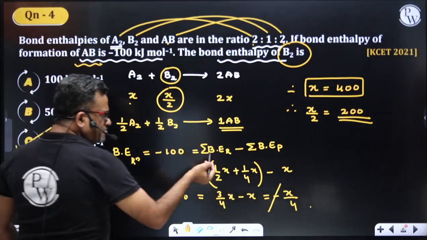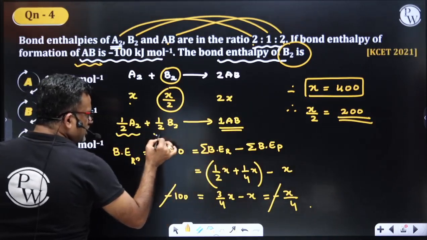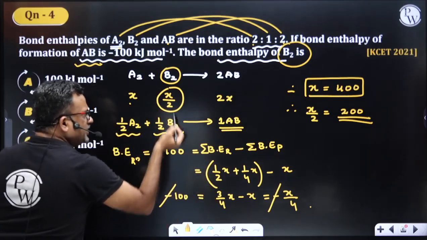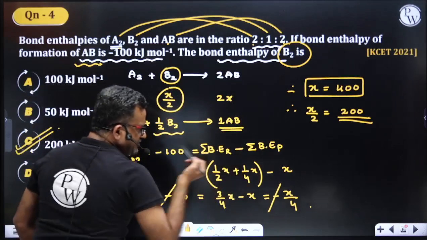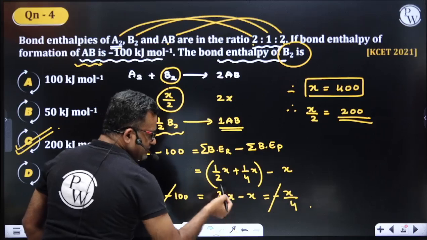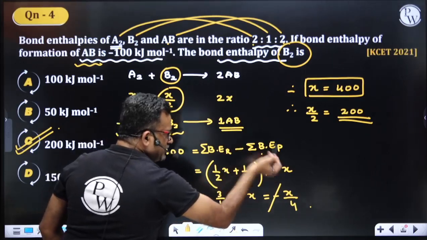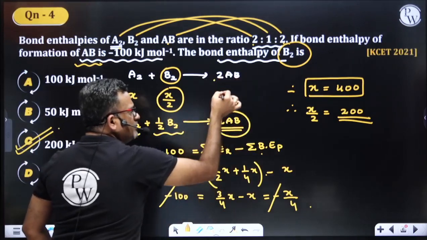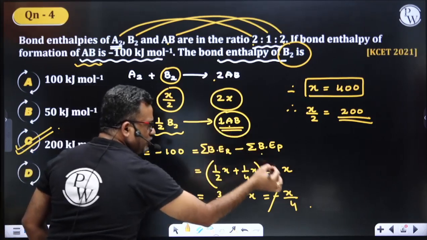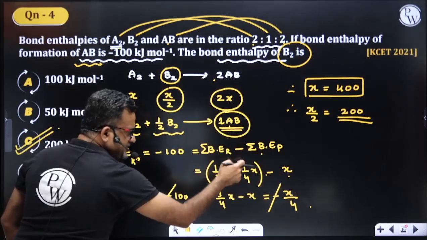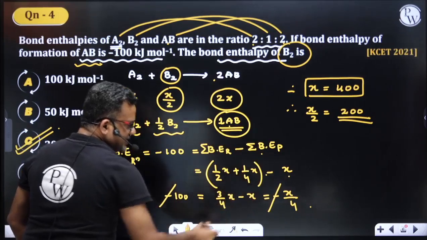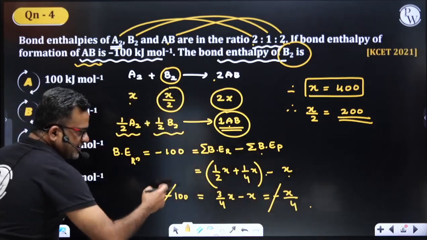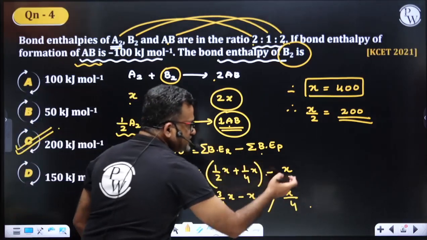Look here. Bond enthalpy of reactants: half A2, half B2. A2 is x, half of x; half B2 is x by 2, half of x by 2 is x by 4. Half x plus 1 by 4x is 3 by 4x, minus bond enthalpy of product. Product is 1 mole of AB. For 2 moles of AB, bond enthalpy is 2x. For 1 mole of AB, it is x. 3 by 4x minus x is nothing but minus x by 4. So minus 100 equals minus x by 4, the minuses cancel. X is equal to 400.